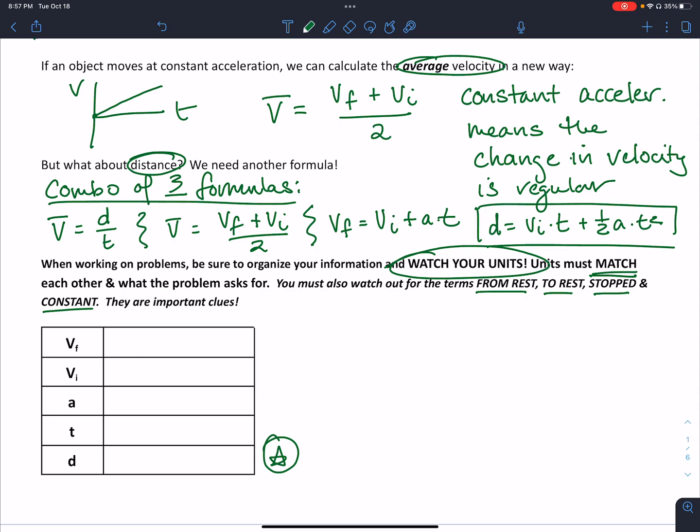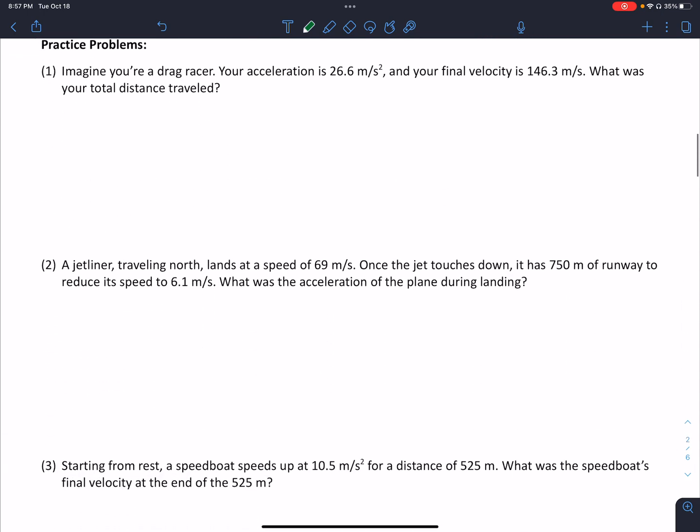Let's look at a couple practice problems so we can try to use our new formula. For our first problem, it says, imagine you're a drag racer.